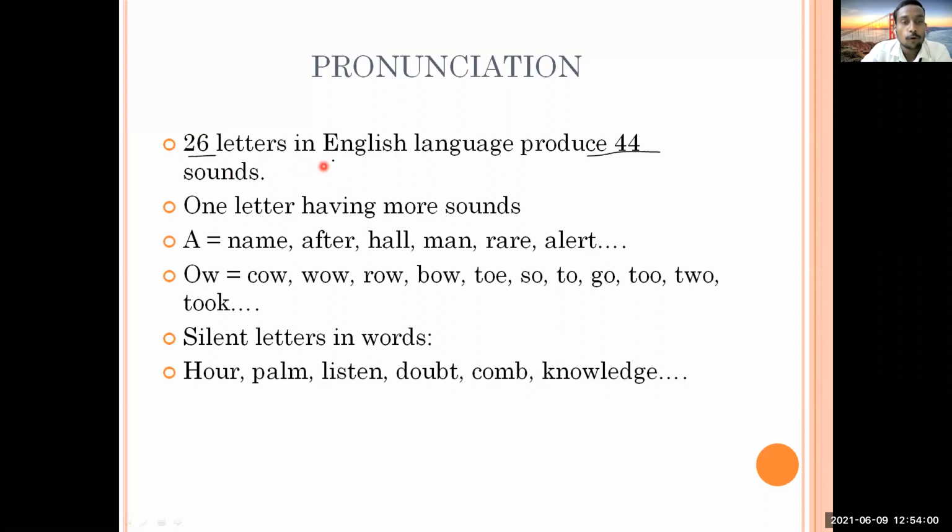It is a problem for spelling as well as pronunciation, and we are not sure exactly how to pronounce a particular word. If you see the spelling and then pronounce the word, this pronunciation is going to create a lot of difficulties. So tell me, the words which I'm writing on the screen, what is the pronunciation of these words?